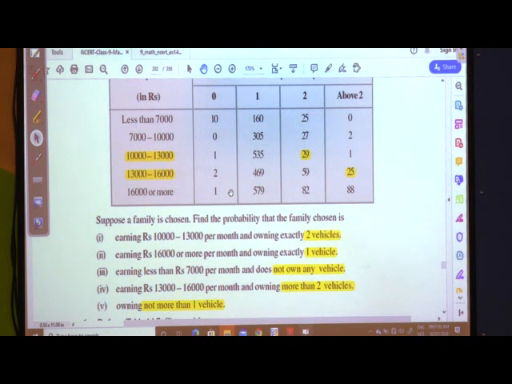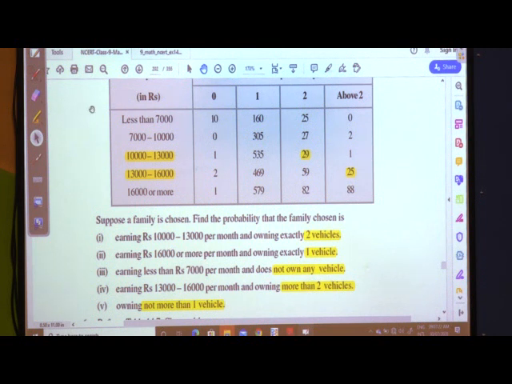If they are having 1 vehicle, then also they are considered. But if they are having 2 vehicles or above, they are not considered. I hope you are understanding the meaning of this.